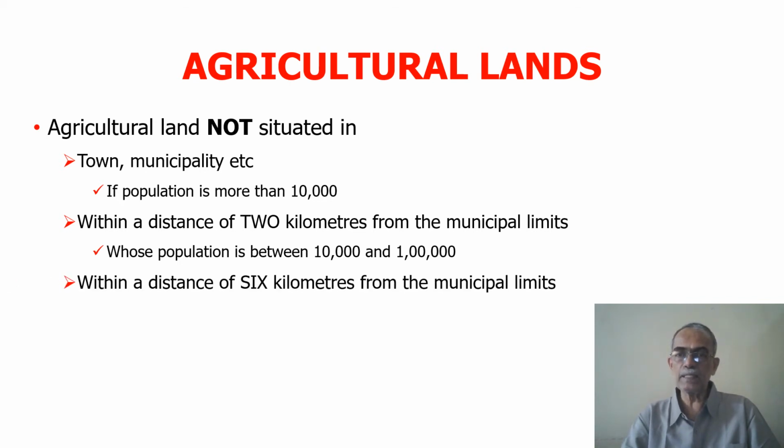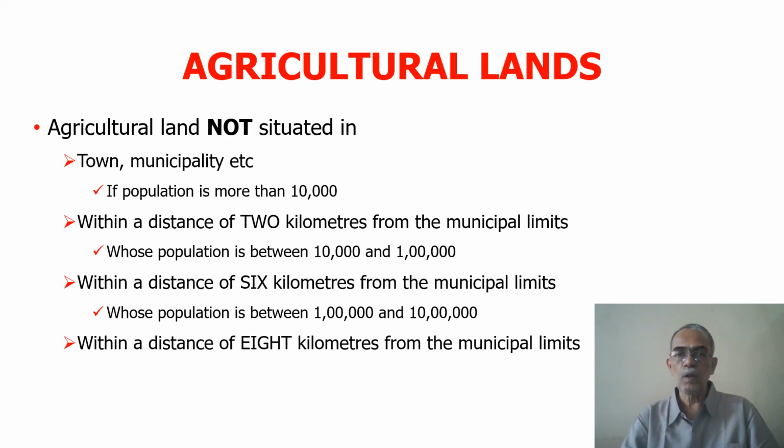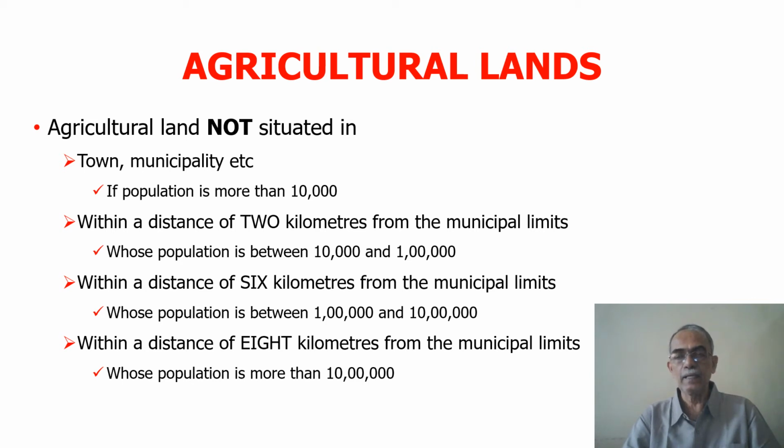Similarly, when the land is situated within a distance of 6 kilometers and the population of the municipality is between 1 lakh and 10 lakhs, or where the land is situated within a distance of 8 kilometers from the municipal limits and the population of that municipality exceeds 10 lakh, then such land will not be treated as agricultural land.